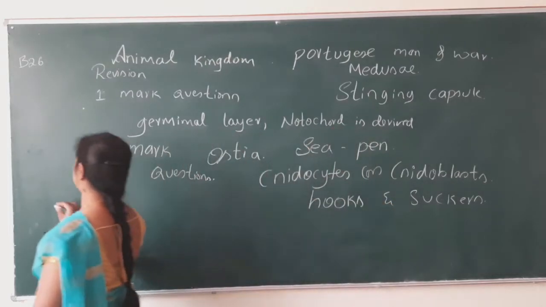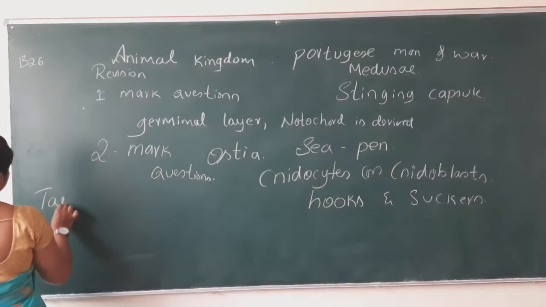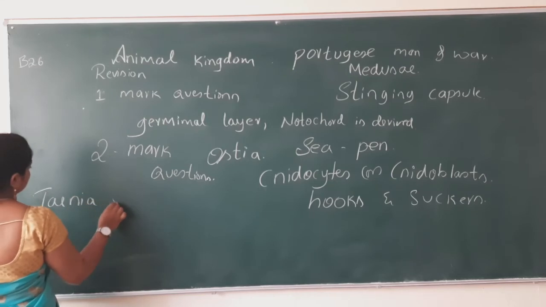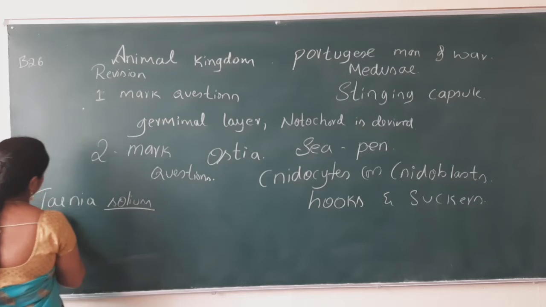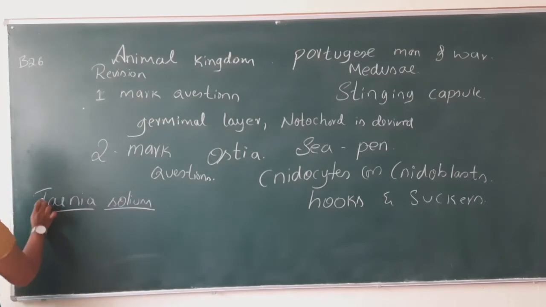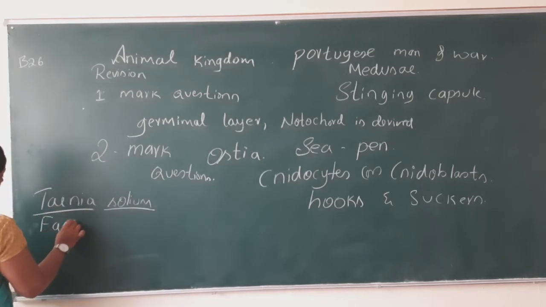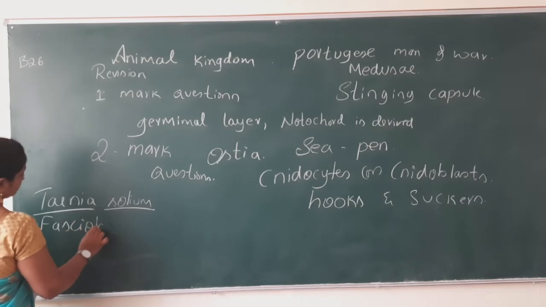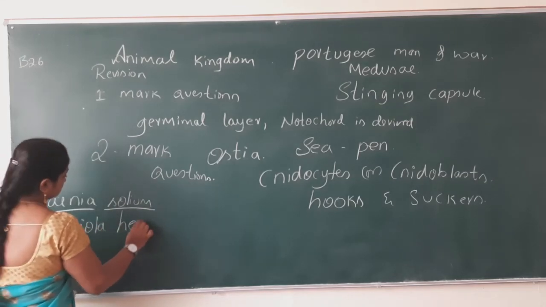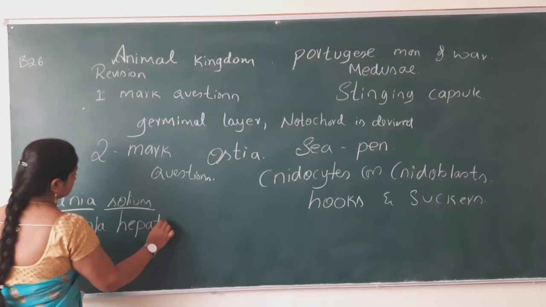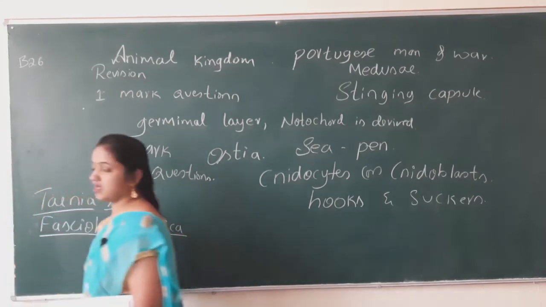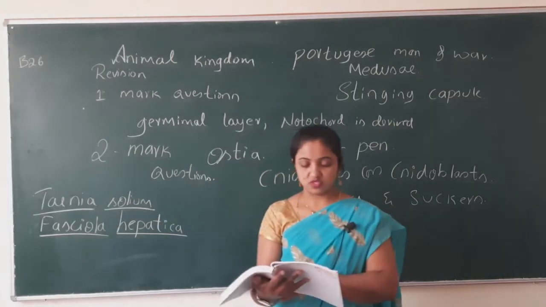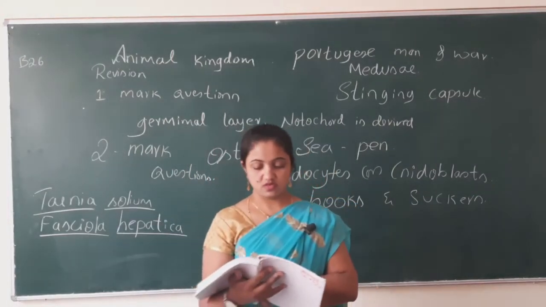Taenia solium, Fasciola hepatica. So that is the next question.